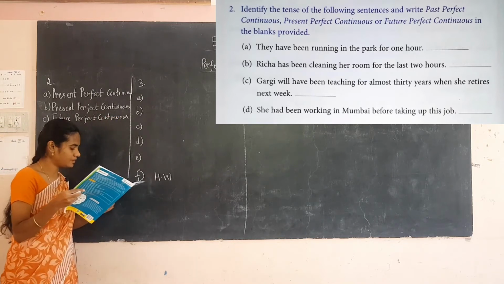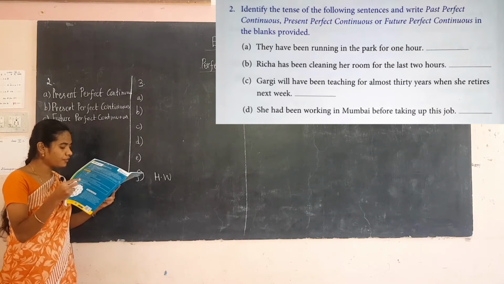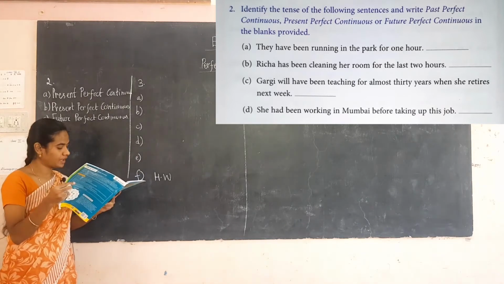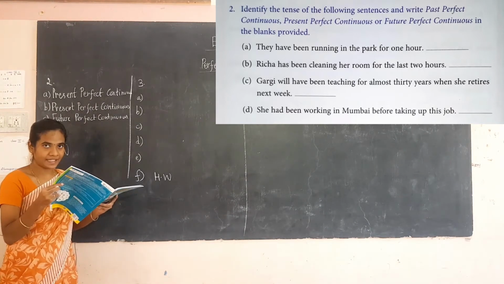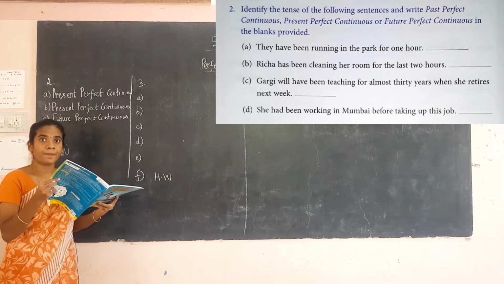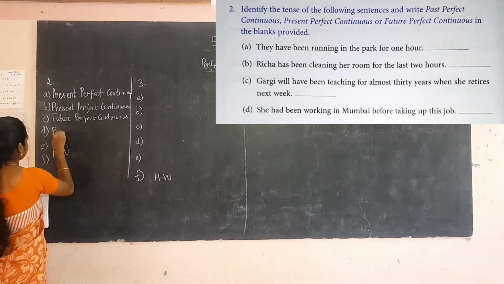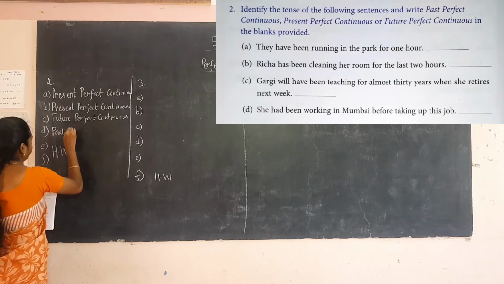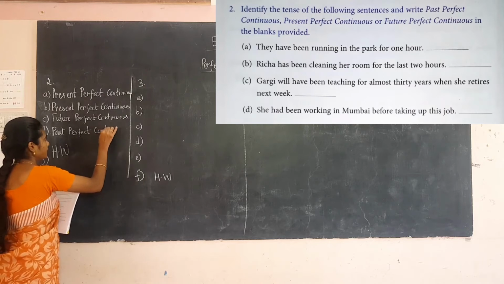The next one, D. She had been working in Mumbai before taking up this job. Here the structure is had been working, so this is the past perfect continuous. Write past perfect continuous.